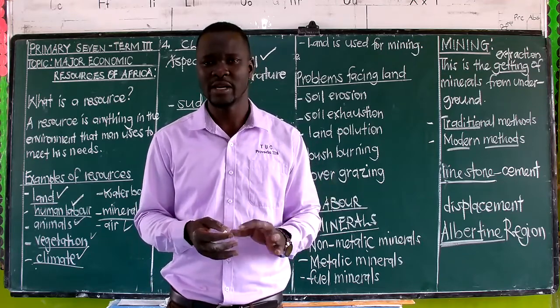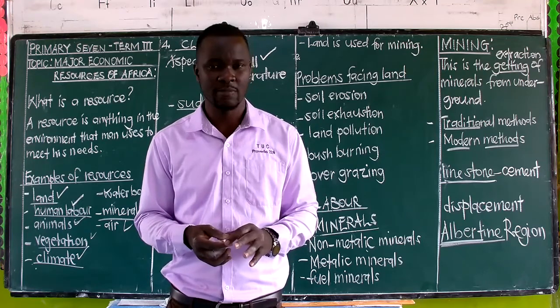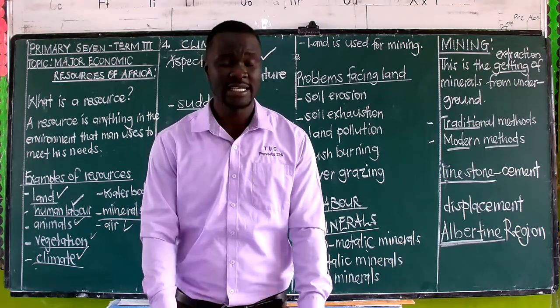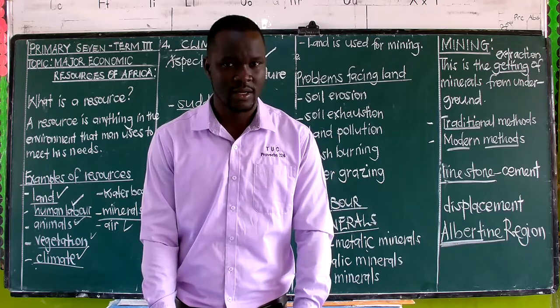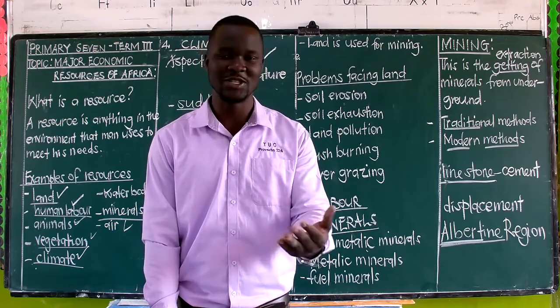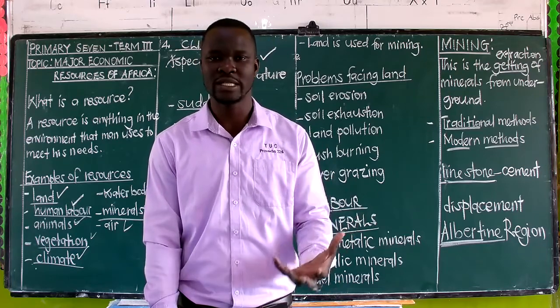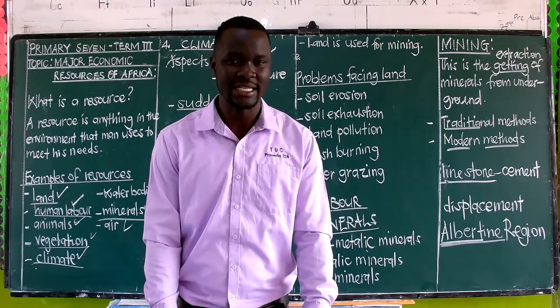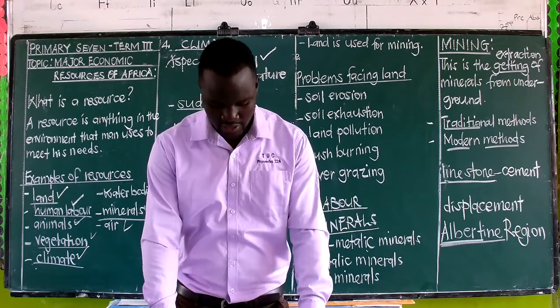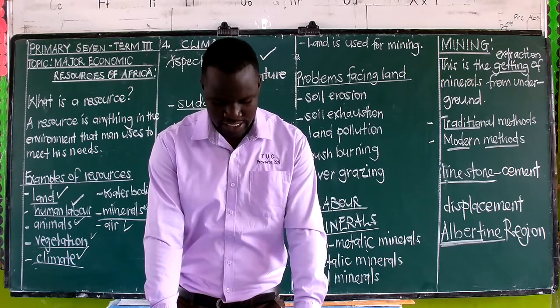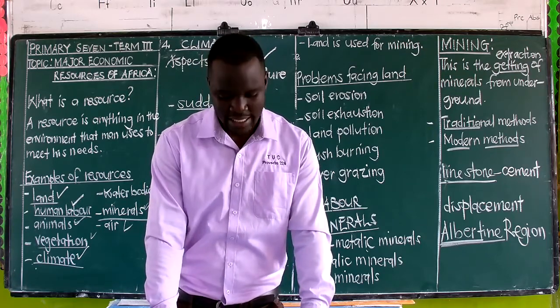And then we have the game rangers providing security, that is protecting these animals from the poachers. Poachers, I believe, as a candidate, you know now what we mean. We are talking about people who go to the game parks to kill those animals illegally. Those are the ones we call poachers. So that is what we mean by the wild animals.